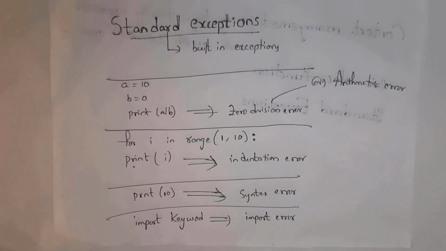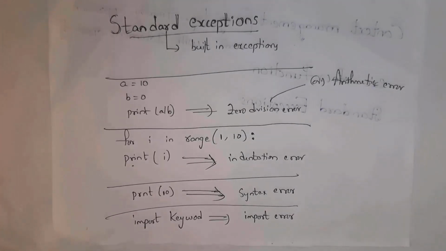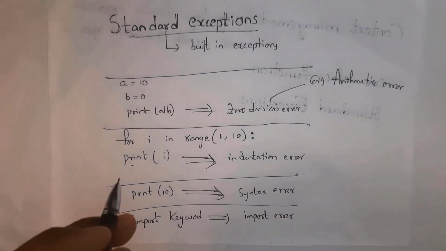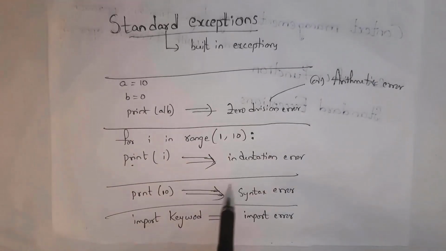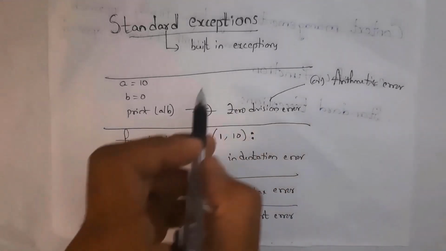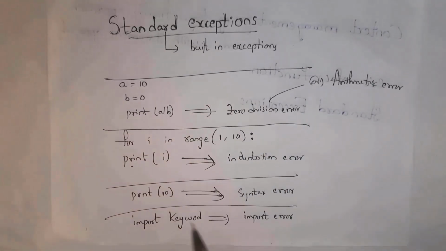Next I will explain standard exceptions in Python. We also call these standard exceptions built-in exceptions because these exceptions are already present in Python. ZeroDivisionError and next IndentationError, SyntaxError, ImportError. All these are examples of standard exceptions because these exceptions are already present in Python. So whenever any exception occurs in our program, it will display those exceptions.